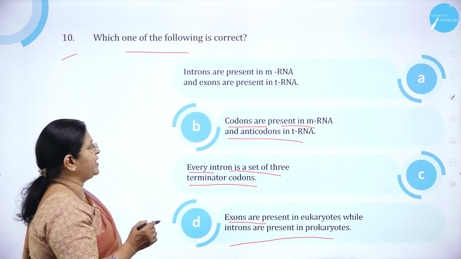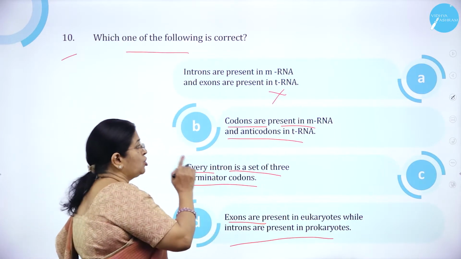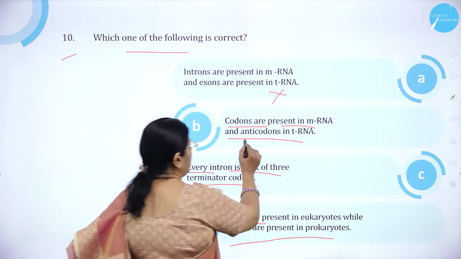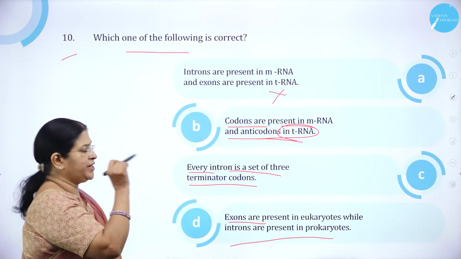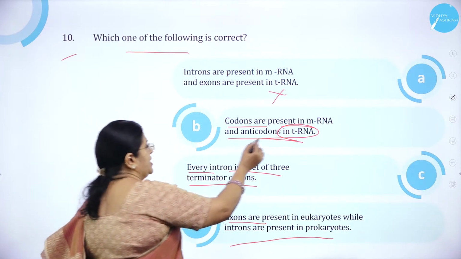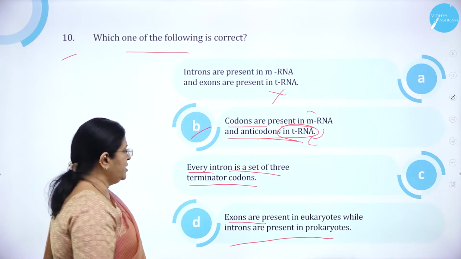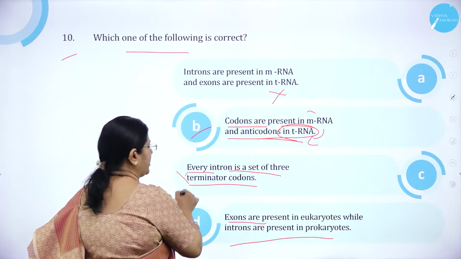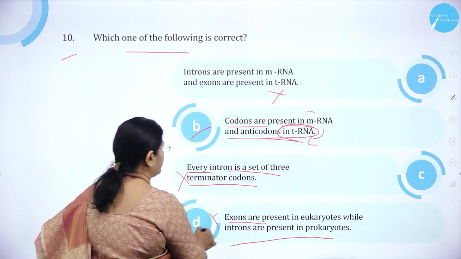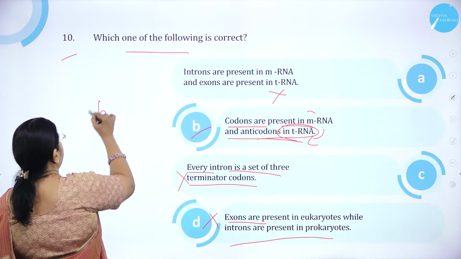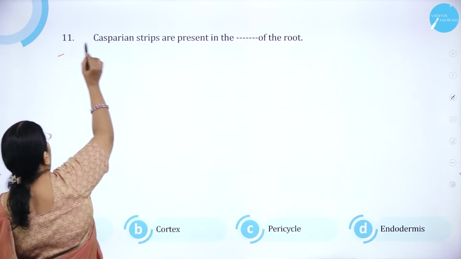Introns are present in mRNA and exons are present in tRNA is wrong. As we know, codons are present in mRNA and anticodons are present in tRNA. So the message to carry a particular amino acid is carried by mRNA, and the anticodon is in tRNA. So option B is correct. C, every intron is a set of terminator codons, wrong. Exons are present in eukaryotes while introns are present in prokaryotes is wrong. So option B is the correct statement. Moving on to question number 11.